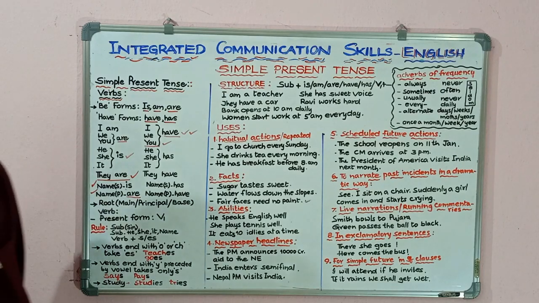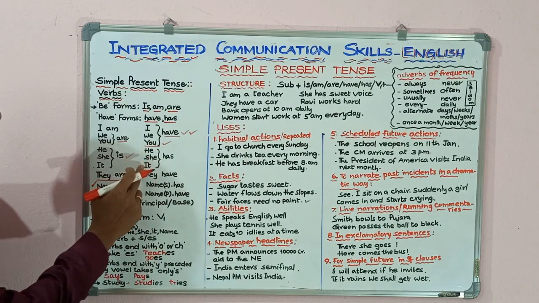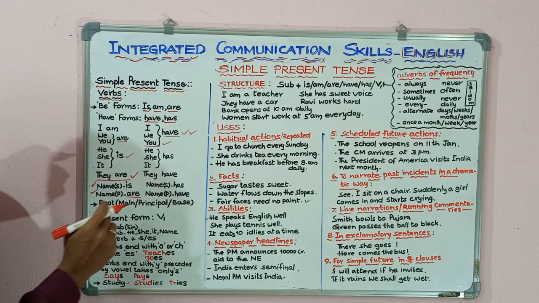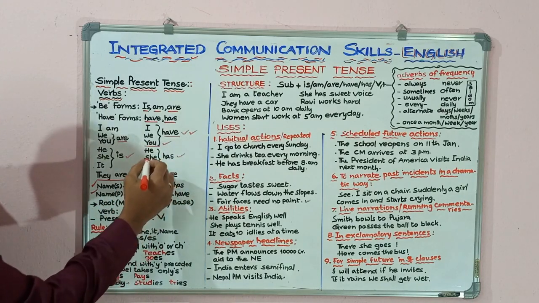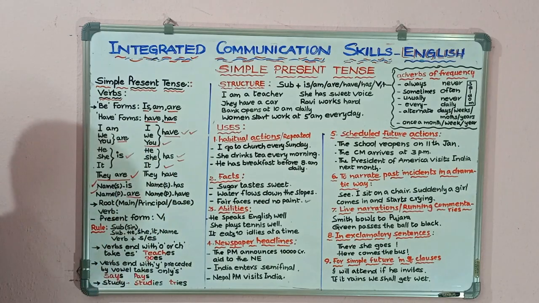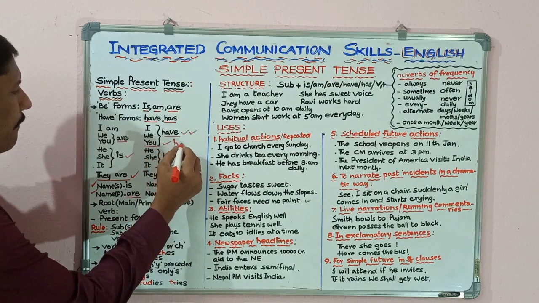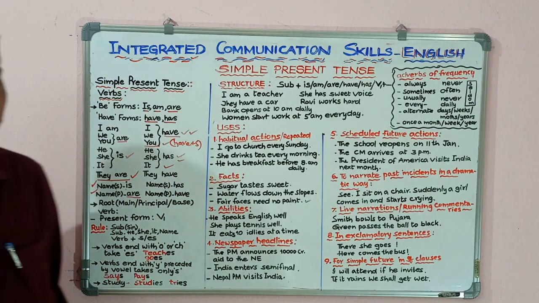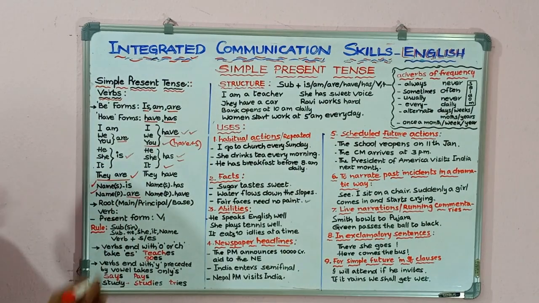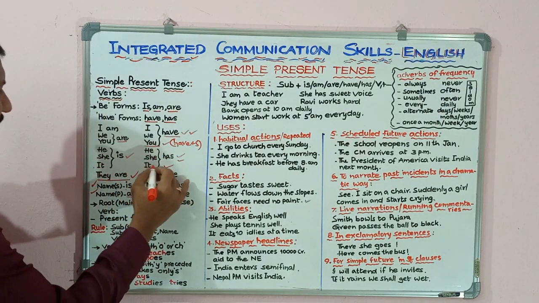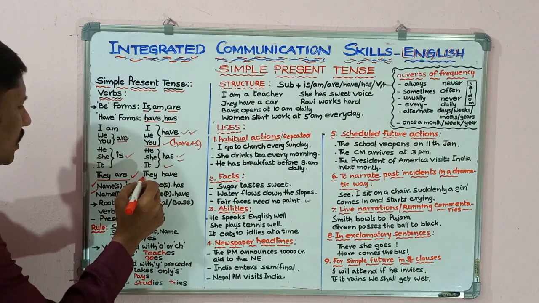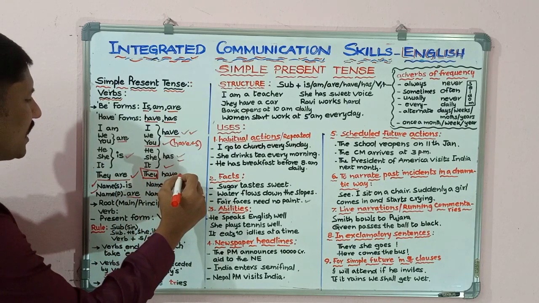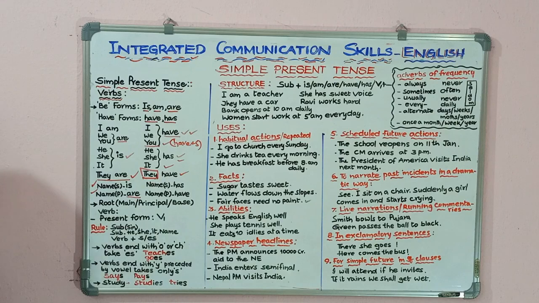But what about third personal pronouns? He, she, and it are third personal singular pronouns. They take only has: he has, she has, it has. But when we come to the third personal plural pronoun, they takes only have: they have.